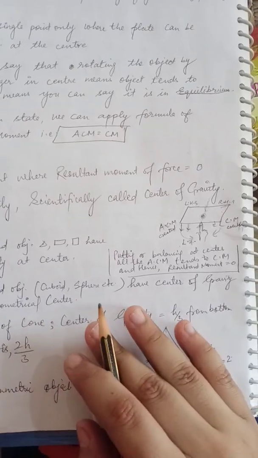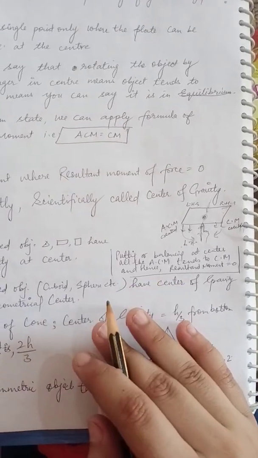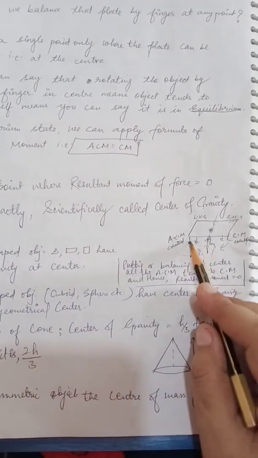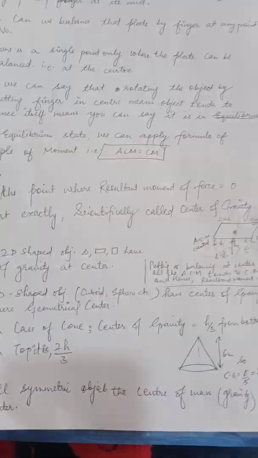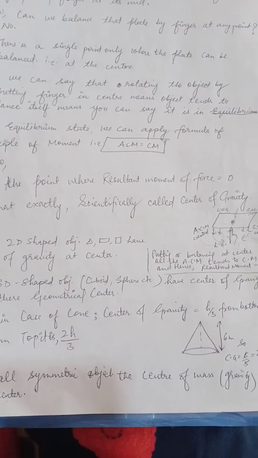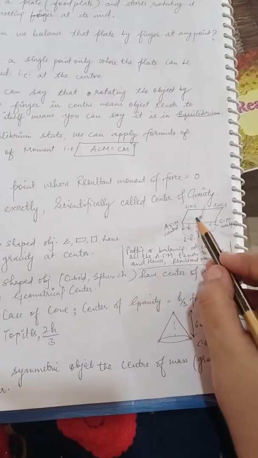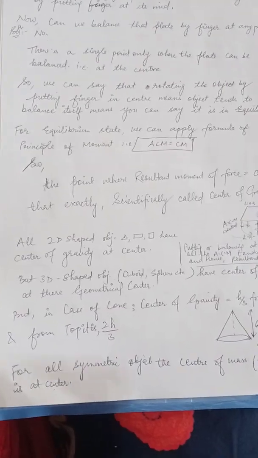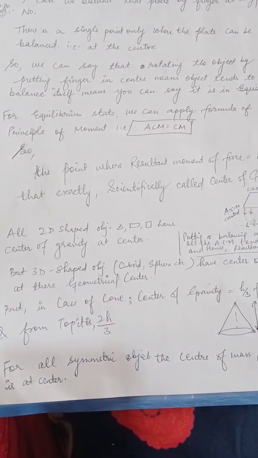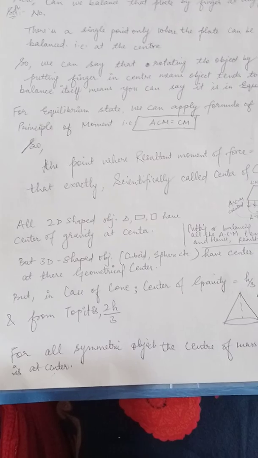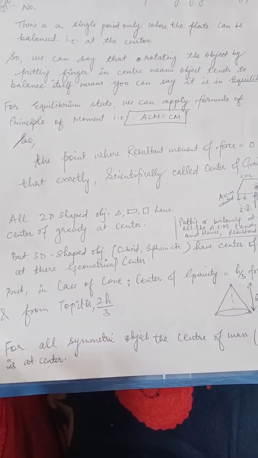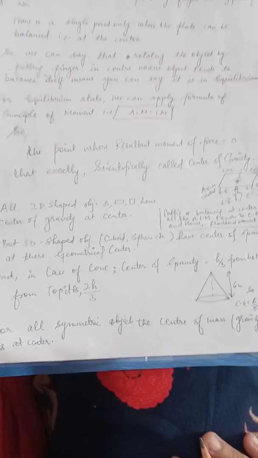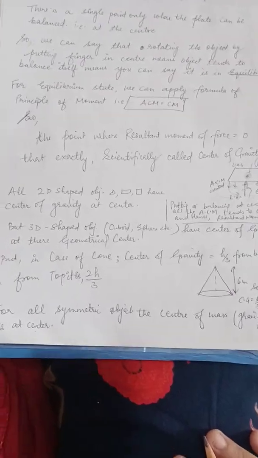Then putting or balancing at the center, all the anti-clockwise moment and clockwise moment become equal, and hence the resultant of moment becomes zero. So you can say that the center of gravity is at the center. Do remember that all 2D shaped objects like your triangle, rectangle, square have the center of gravity at center, but 3D shaped objects like cuboid, sphere have the center of gravity at their geometrical center.